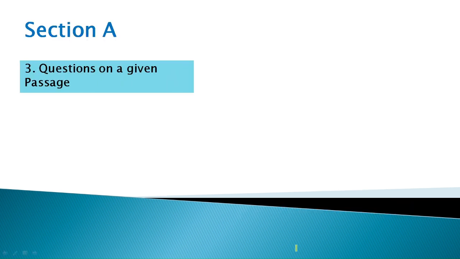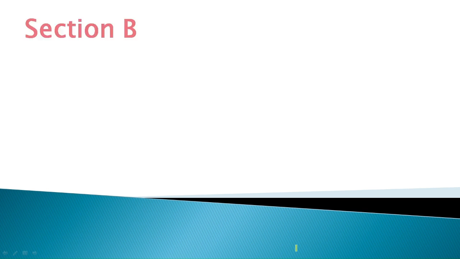Next, in section A, passage and comprehension. Comprehension questions will be given on the passage. That is the third question. The fourth question will be MCQs and grammar. 10 questions will be there in that.